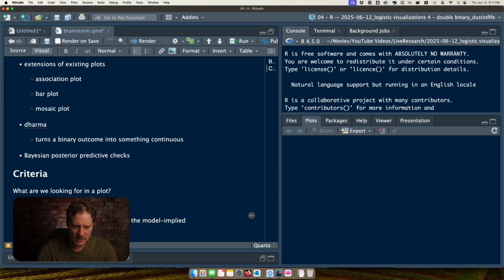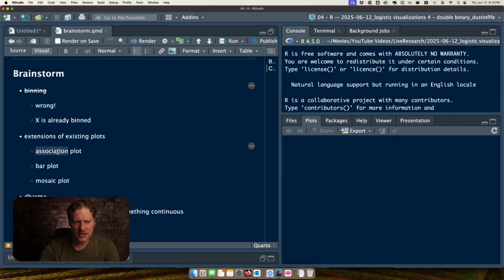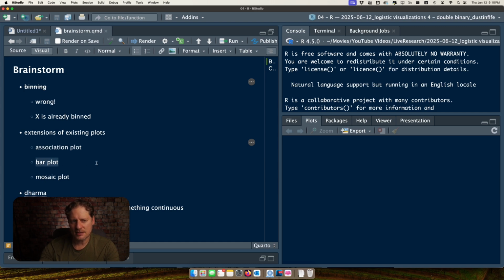Let me give examples of this. So like an association plot. And that's the default right now. If you're plotting two categorical variables in FlexPlot, it's going to use an association plot. And every time one of those comes up, I borderline panic because I'm like, I have to do so much mental gymnastics to interpret what's going on here. So why don't I like association plots? Because they're mental gymnastics. Why don't I like bar plots? Similar reason.